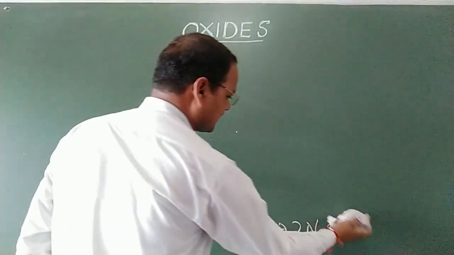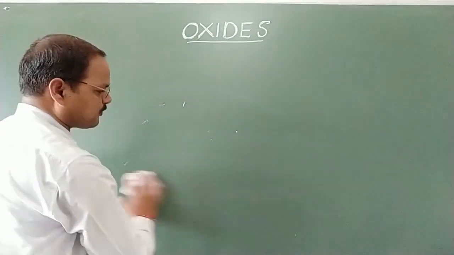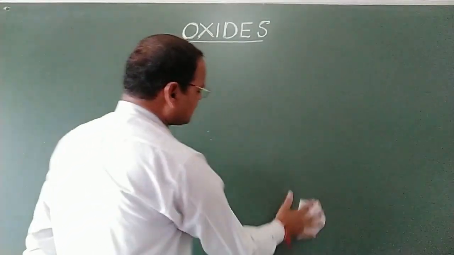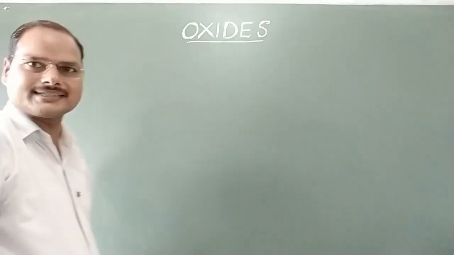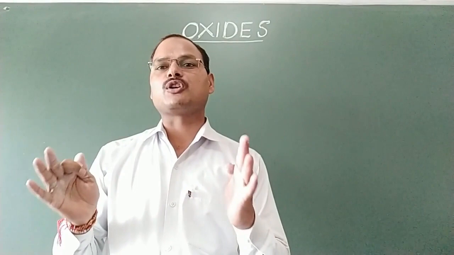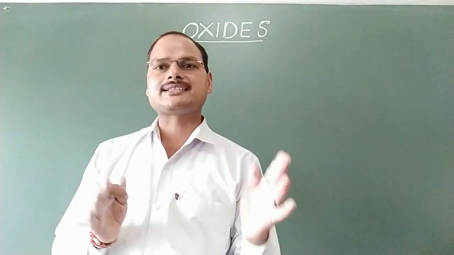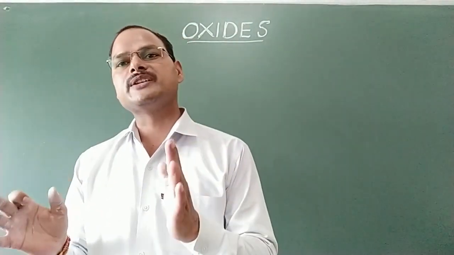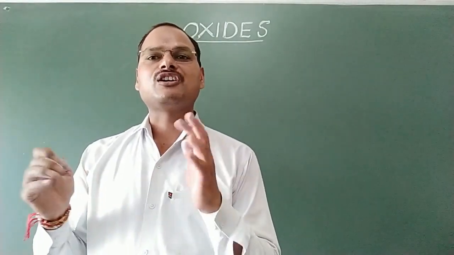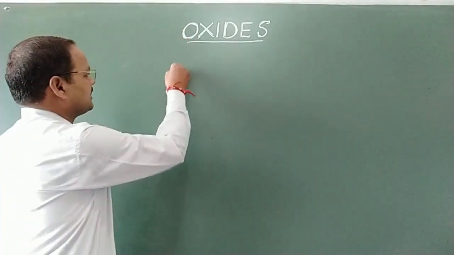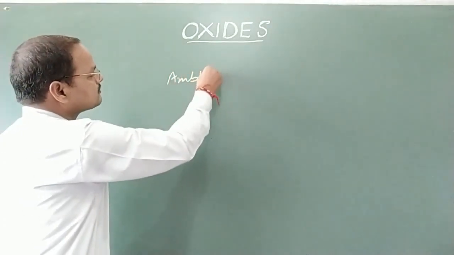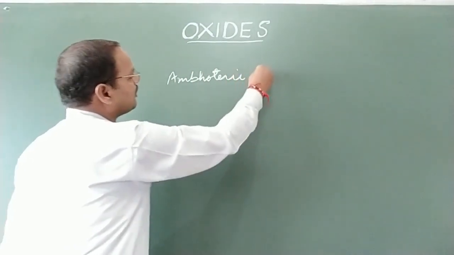amphoteric oxide. Here, amphoteric: ampho means those oxides which can behave as an acid as well as a base. It means some types of oxides can react with acid as well as base to give salt and water. Such oxides will be known as amphoteric oxides. Here, the third type of oxide I am taking is amphoteric oxide.